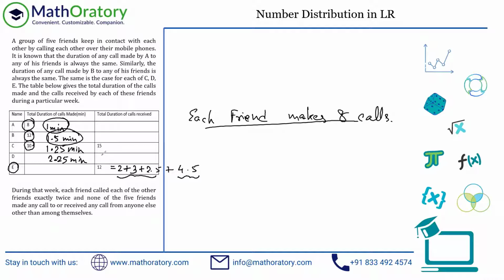And if you need to find the total time that D has spent on call, you can simply multiply this by 8. 2 into 8 is 16, and 0.25 into 8 is basically 2, so you'll get 18 minutes out here. So that will give you the answer.